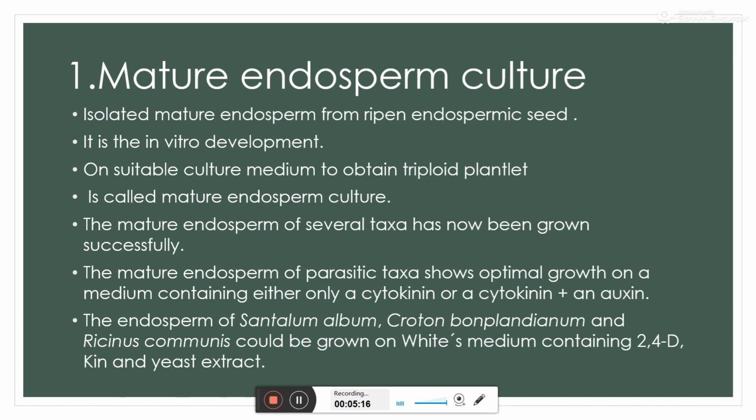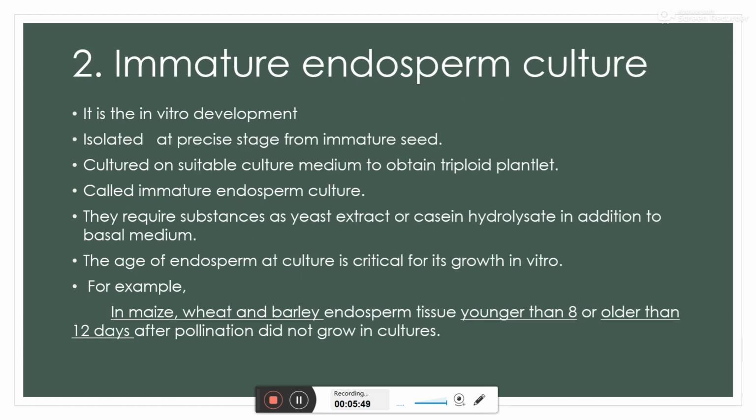And endosperms of Santalum album, which is the scientific name of sandal, and some other plants can be successfully grown on White's medium, which also contains 2,4-D and yeast extract. 2,4-D is a chemical compound that is used as a plant growth regulator. We also studied that in earlier classes.